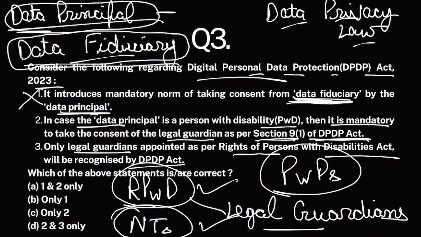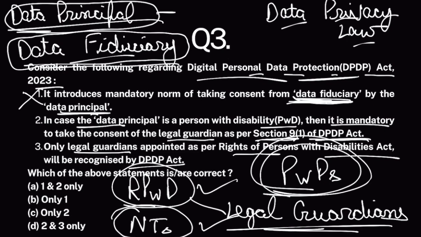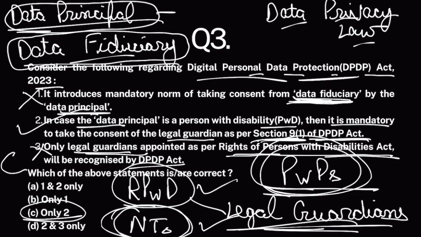And in case of DPDP Act, the consent shall be taken by these legal guardians, not the people with disability, but their legal guardians. Section 9 says that consent should be taken not from these people with disabilities, but from legal guardians. Okay, so this part is correct. Now, only legal guardians appointed by Rights of Persons with Disability Act will be recognized. No, legal guardians under National Trust Act would also be recognized. So this statement is false. Only two. The answer is C.